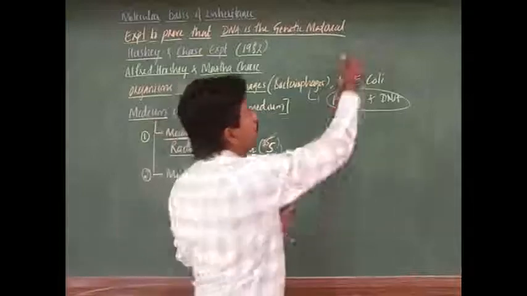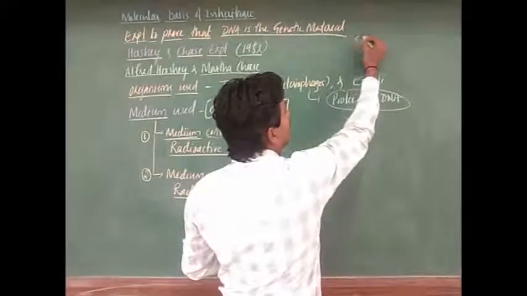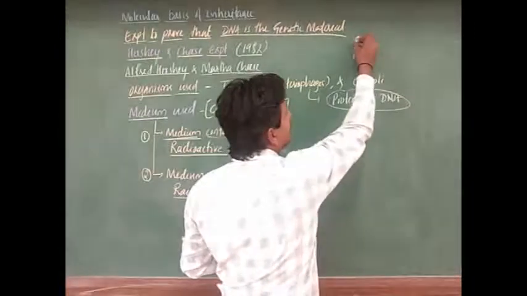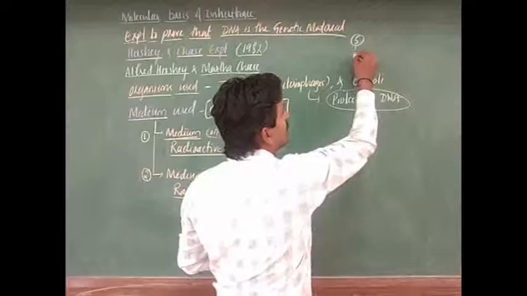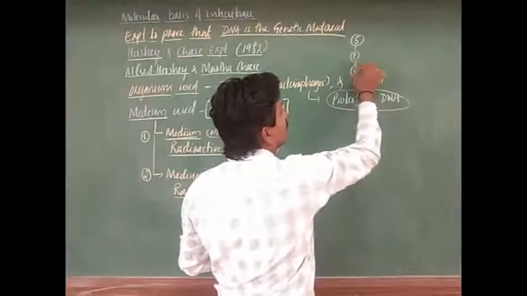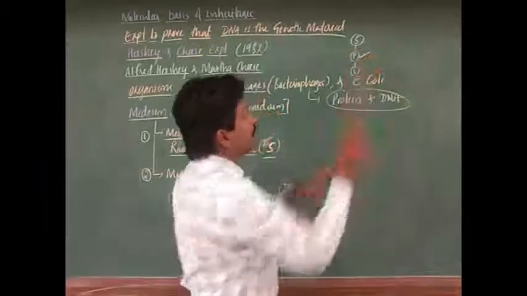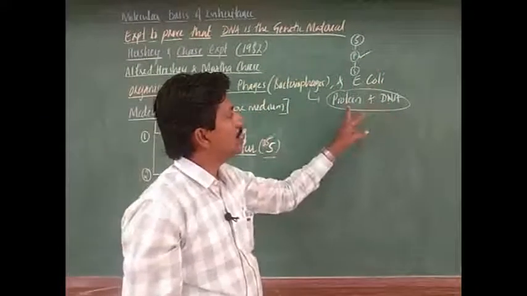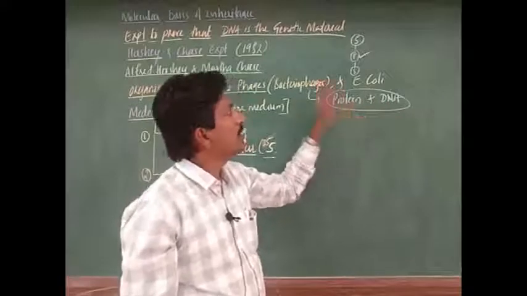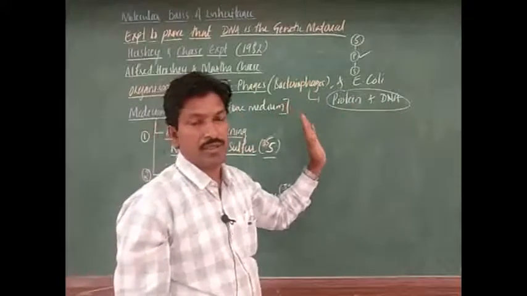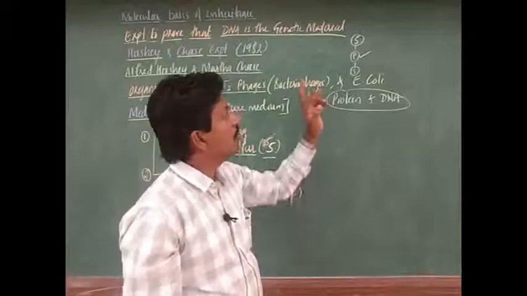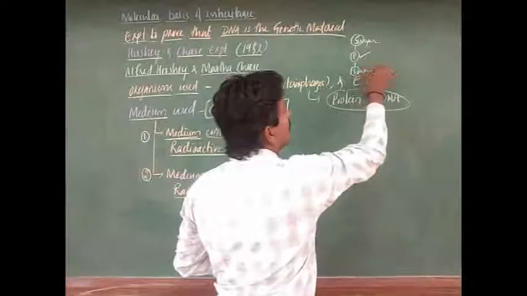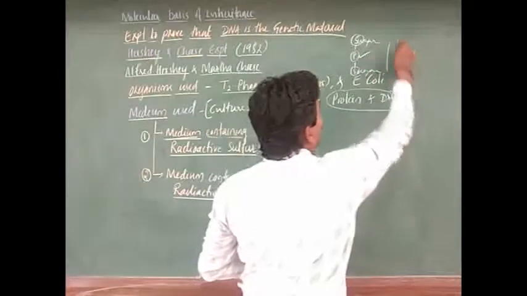As you know, the backbone of DNA, this is what the S means. Don't think the S I am writing here is sulfur; S here means sugar. Here it is sugar, here phosphate, sugar. So that phosphate molecule contains the phosphorus which is there in DNA, no? But in a protein there is sulfur. Sulfur is present. Understood? So not phosphorus. This S is for sugar. This is what we call the backbone of DNA.